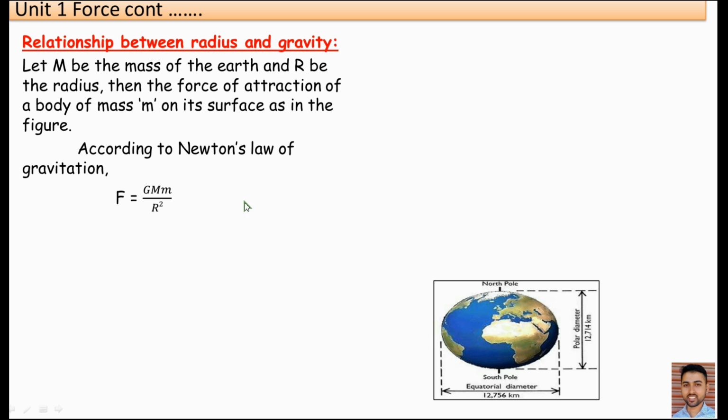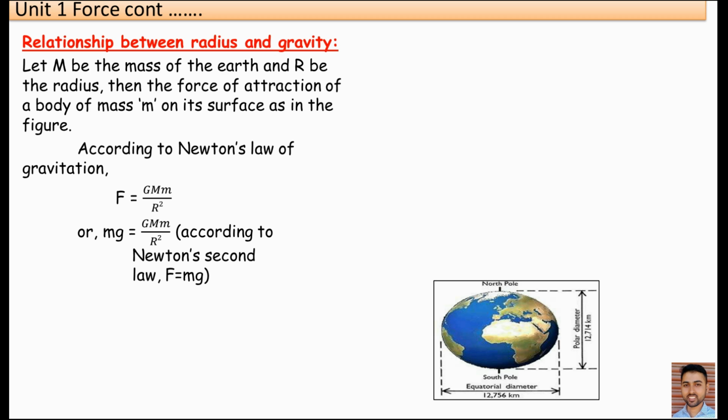Okay, this is the mathematical formula for the relationship between force, mass of the body, mass of the earth, and the radius of the earth, to calculate the force of gravity. That is, F is equal to GMm by R square, or mg is equal to G capital M small m by R square, according to what?